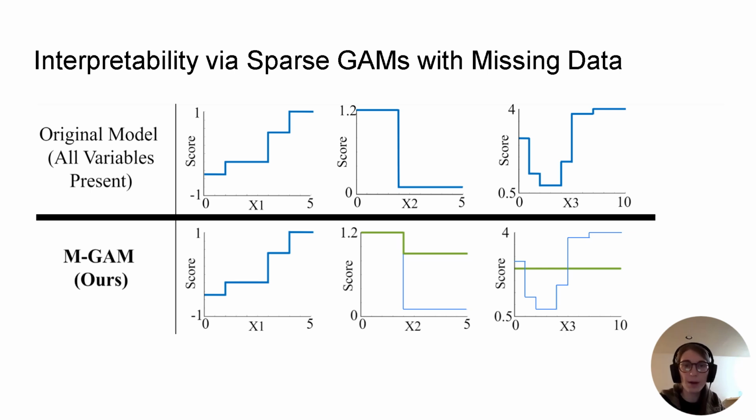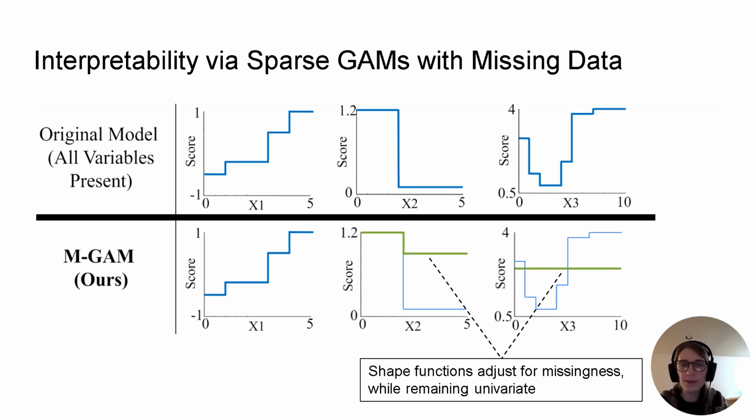Instead, we present a model which adjusts its parameters in the presence of missingness. The model on the bottom uses the faded lines to match the original model when data is not missing, but adjusts with the green lines when data is missing.